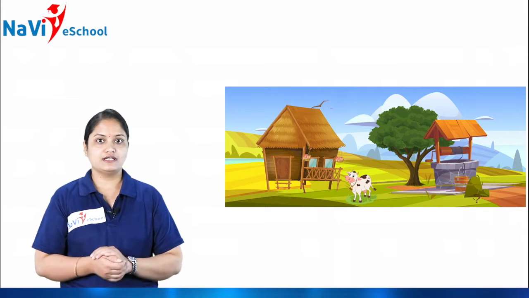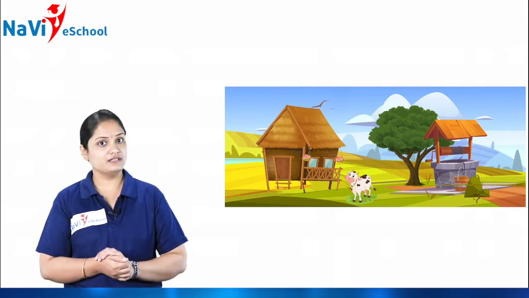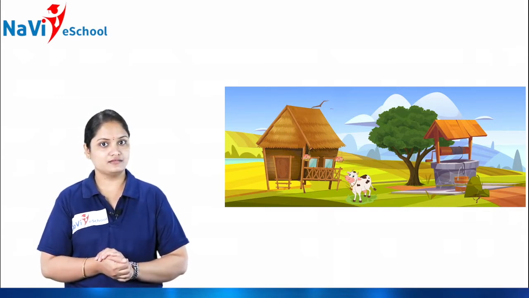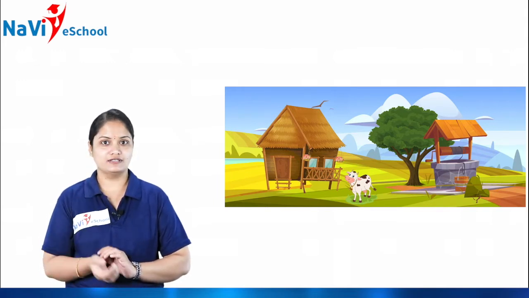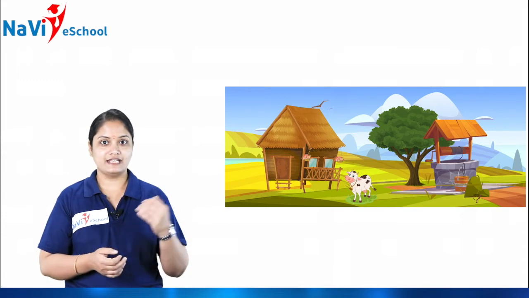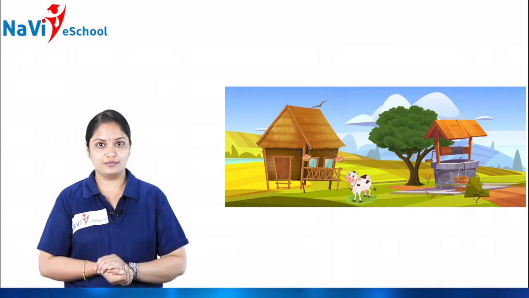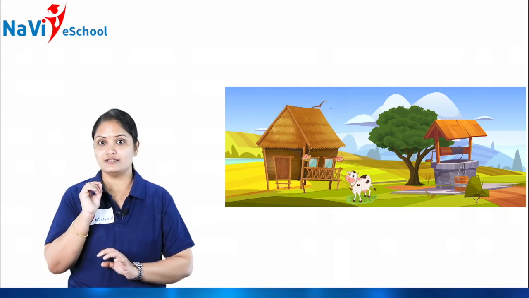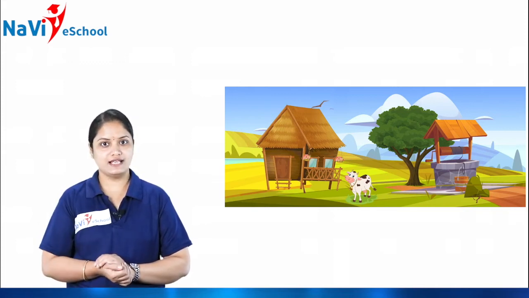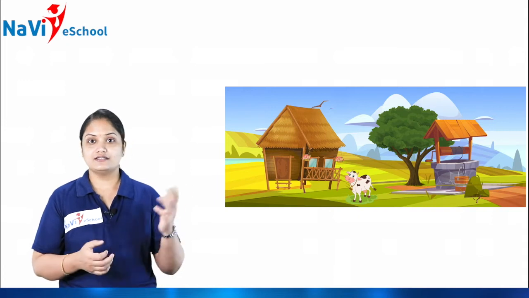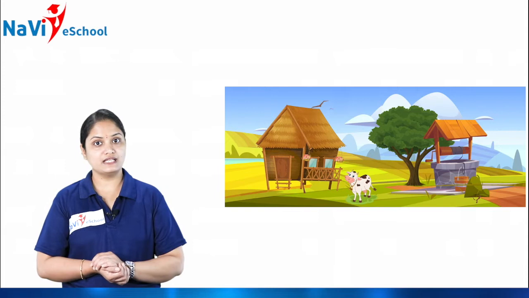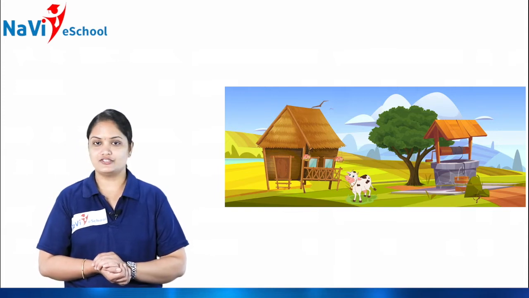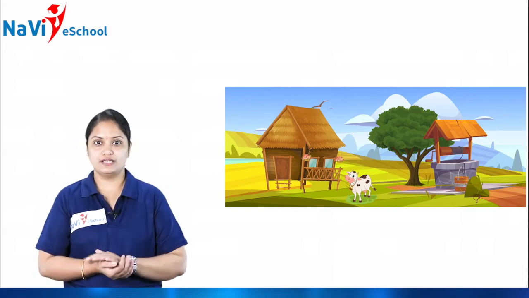Okay. So next, see in another picture, there is a tree, a bird, a well, as well as a cow and a house. Can you tell me how many birds are there? Yes, there is only one bird. And next, what about the cow? How many cows are there? There is only one cow, isn't it? Like that, how many wells are there? Yes children, there is only one well.